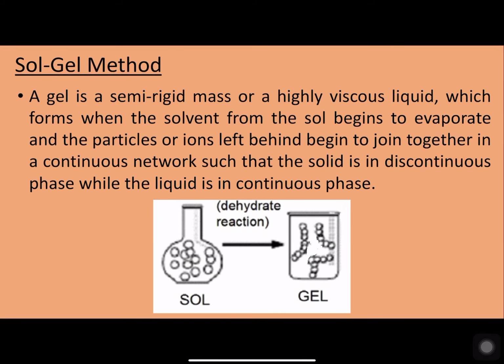Here the gel that is formed is considered to have a continuous network of solid particles that are getting amalgamated together, where the solid is in the discontinuous phase within the liquid continuous phase, right? So this is now called the gel. By adding the dehydrating agent to this sol, we get the gel forming.